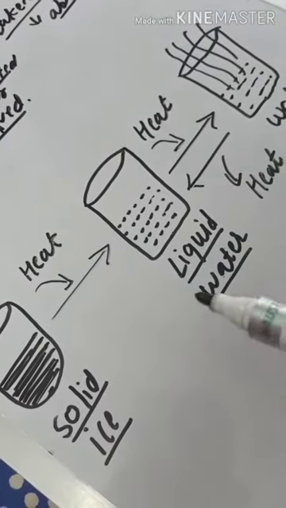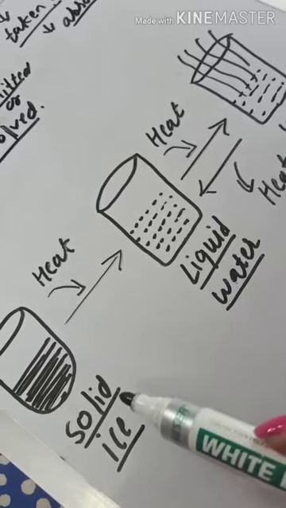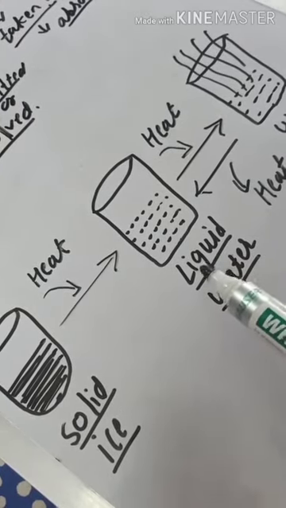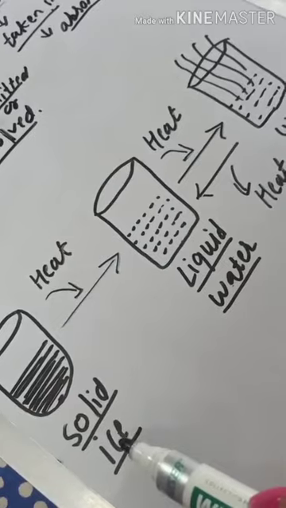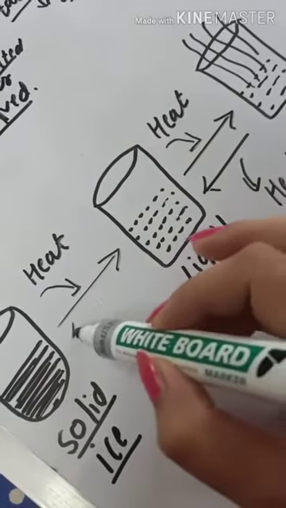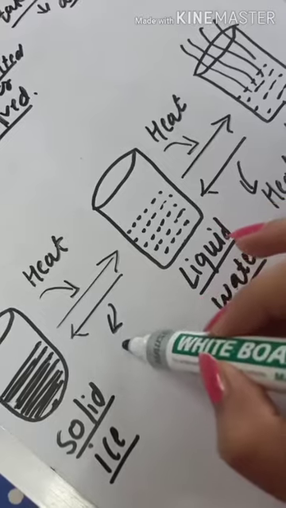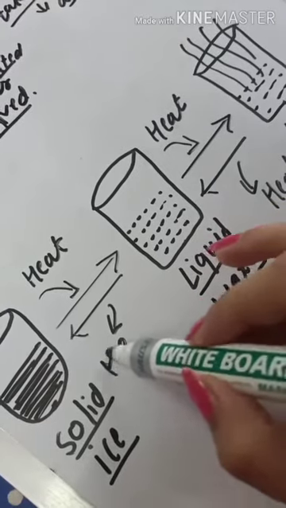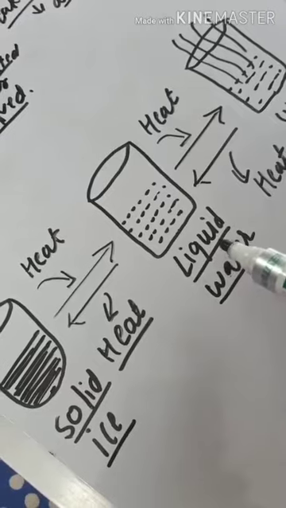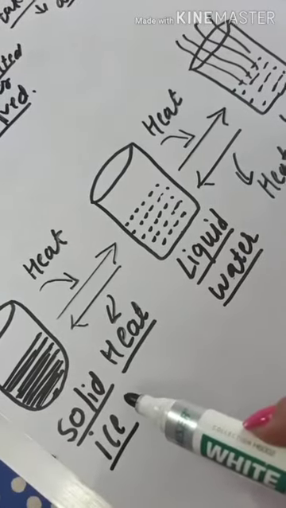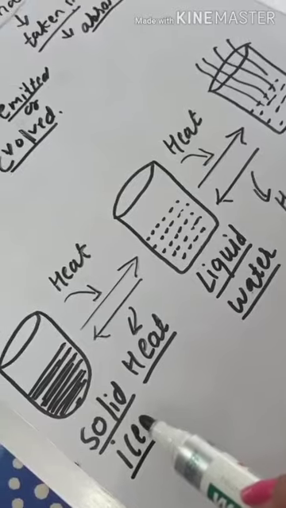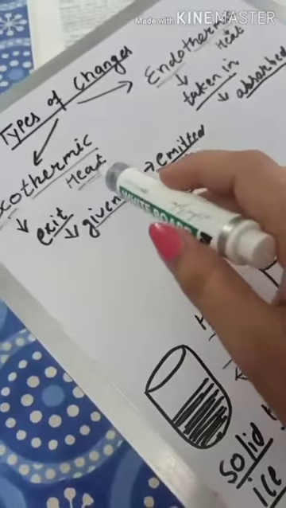Similarly, if we talk about freezing, that is, in order to change liquid water into solid ice, this liquid water will emit heat, or we can say evolve heat. So again this process, the freezing of water, is known as which change? It is known as an exothermic change.